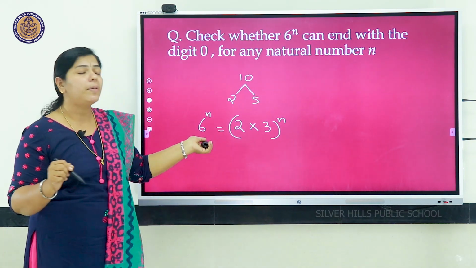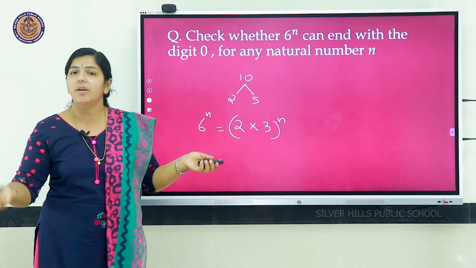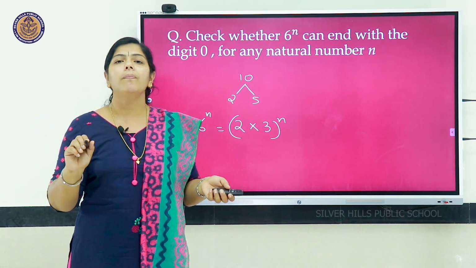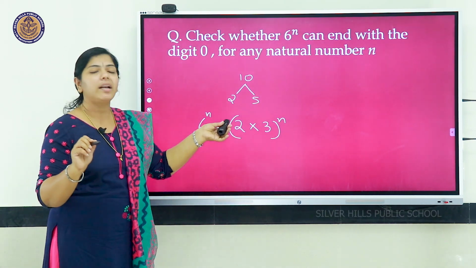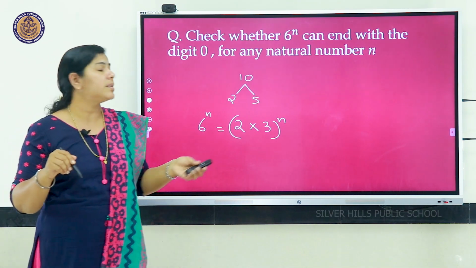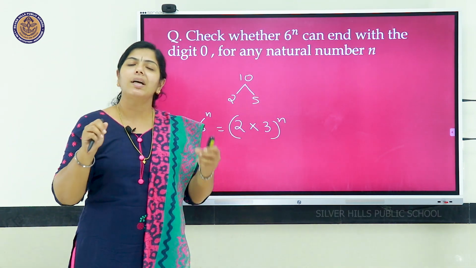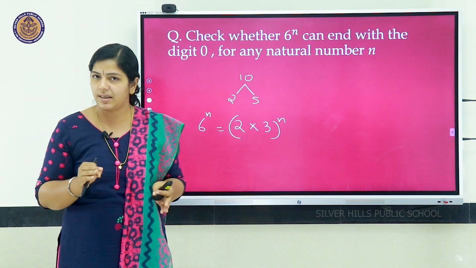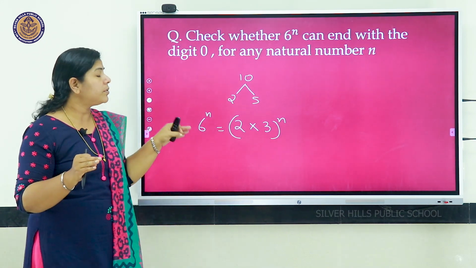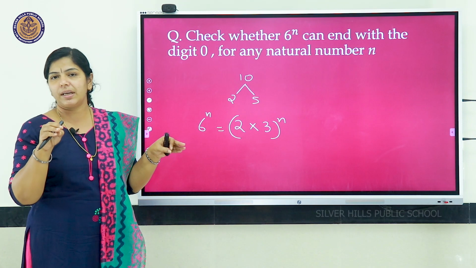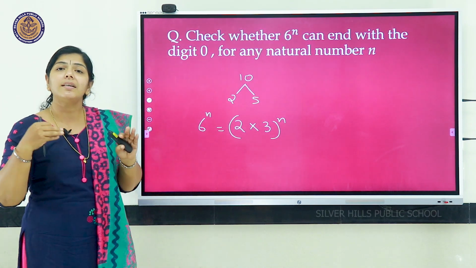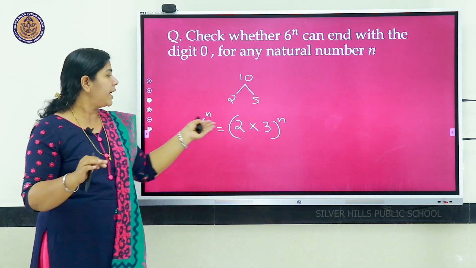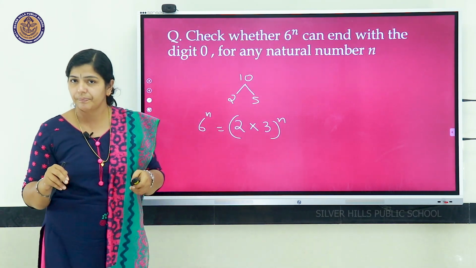So, will the number end with the digit 0? Will 6 raised to n end with the digit 0? No, 6 raised to n cannot end with the digit 0 since there are only 2 primes, 2 and 3, as the factors of 6. And here we are using the fundamental theorem of arithmetic, as the factorization is unique. There are no other prime factors other than 2 and 3 for 6.